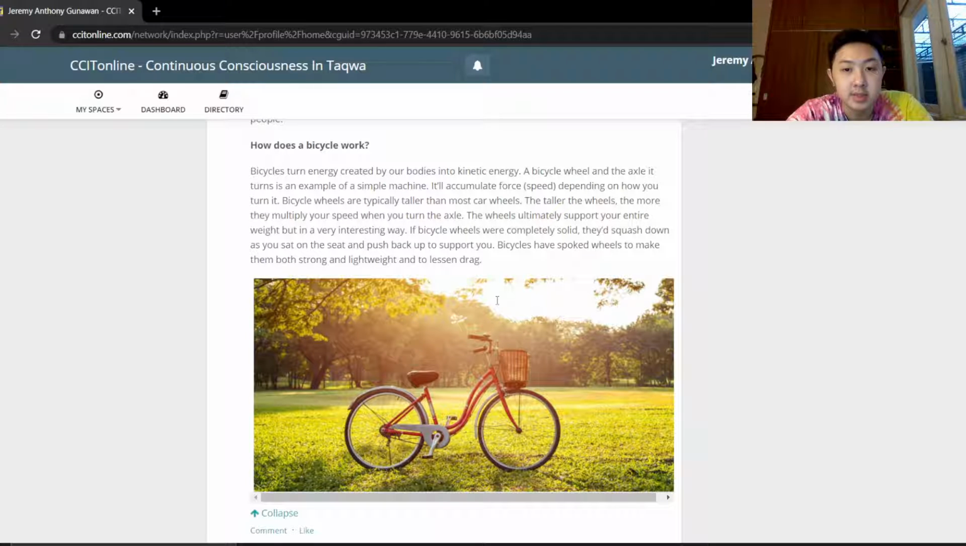It makes sense because when the bike wheel is taller, that means you get more distance, and the wheel ultimately supports your entire weight in a very interesting way. If the bicycle wheels were completely solid, they'd squat you down as you sat on the seat and push back to support you. Bicycles have spoked wheels to make them both strong and lightweight, and to lessen drag while we run through air resistance.